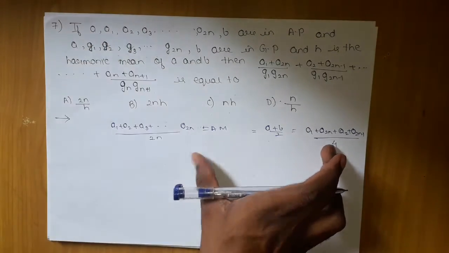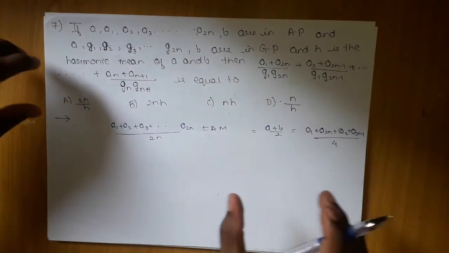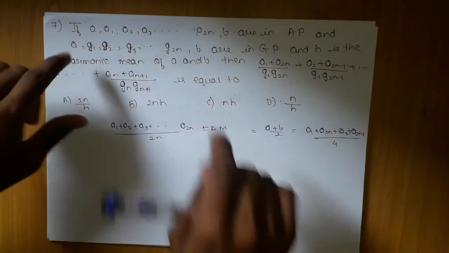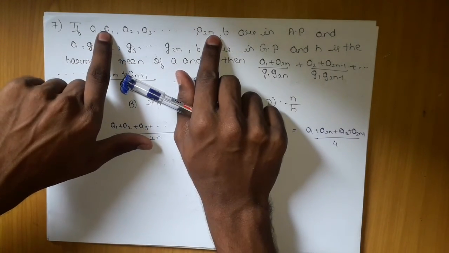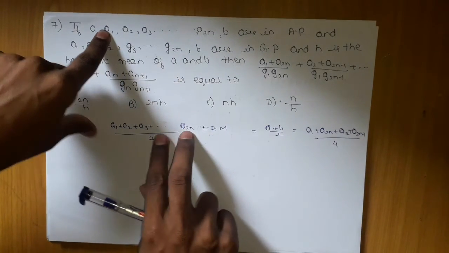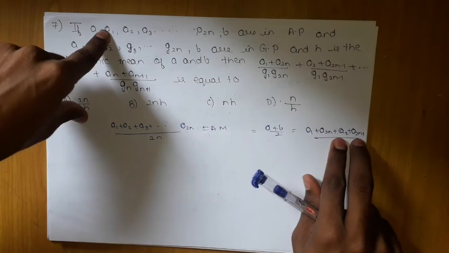You should know that when all these are AMs, the subscripts should add up to 2n + 1. If I consider the terms in the series, the pairs give me 2n + 1.